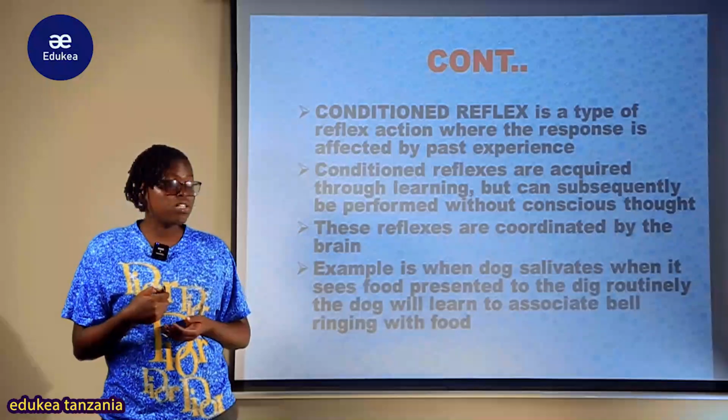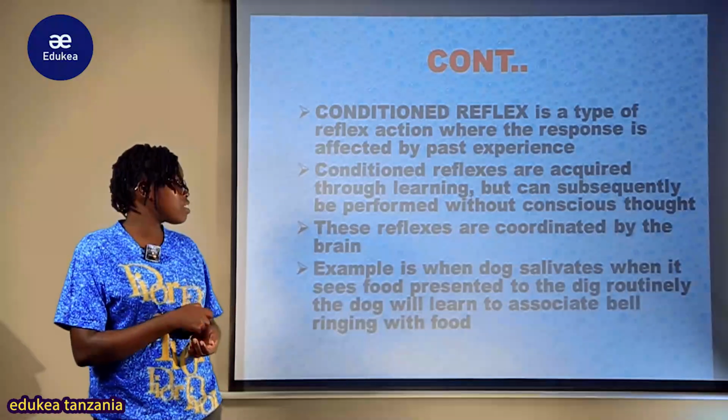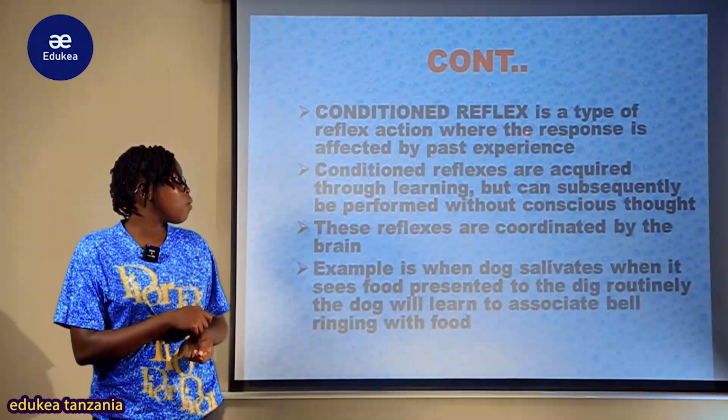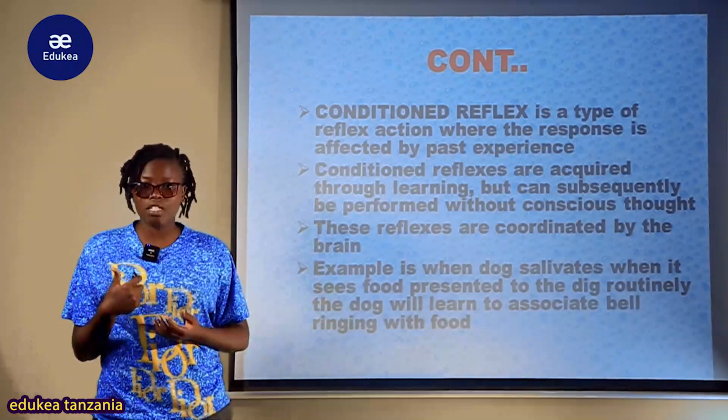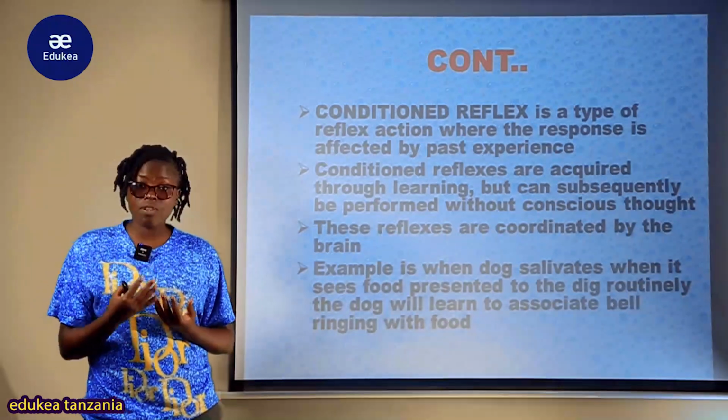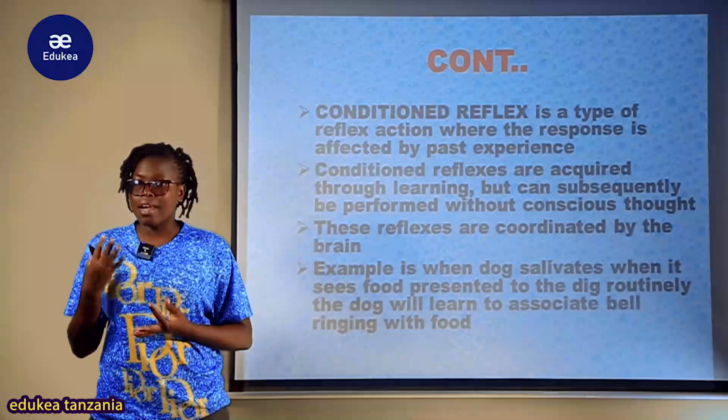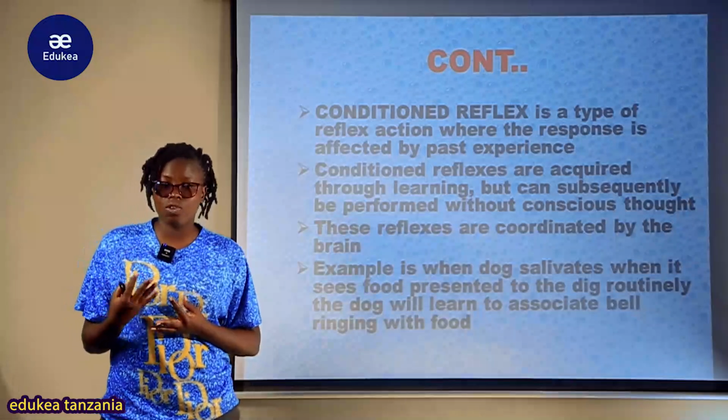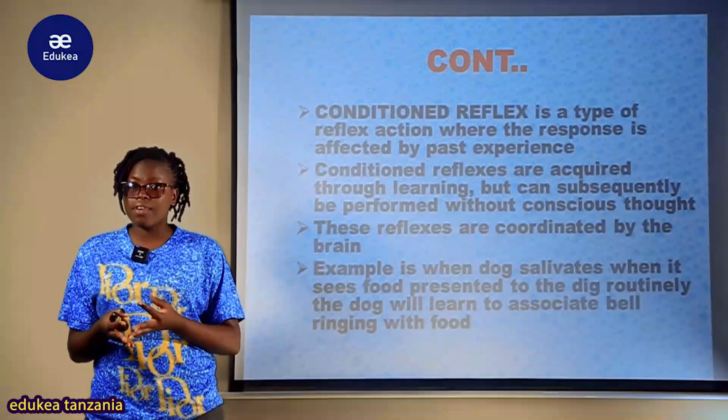So the conditioned reflex. Conditioned reflex is a type of reflex action where the response is affected by past experience. So meaning that the response to be taken must be learned, au kama mtu anakuwa na experience na hicho kitu, lazima inachukua muda mrefu na inahitaji mtu kuweza